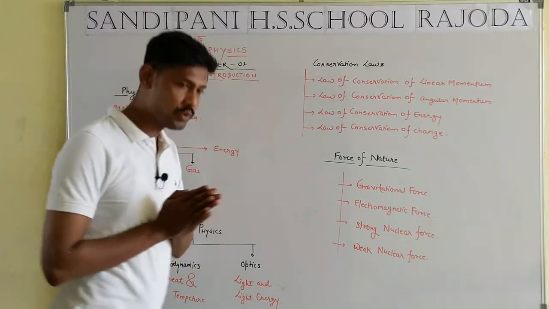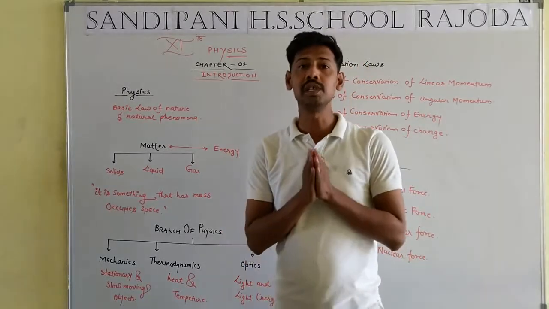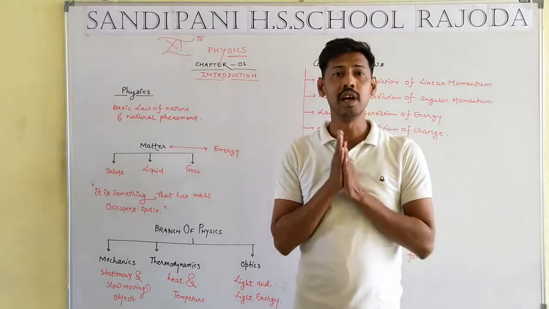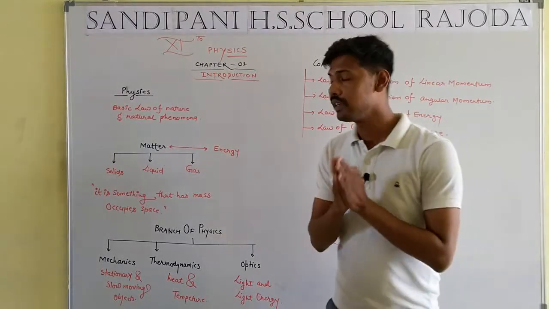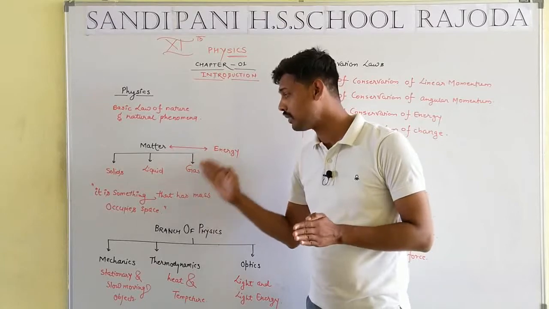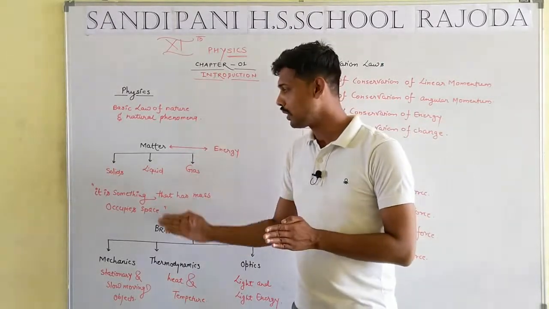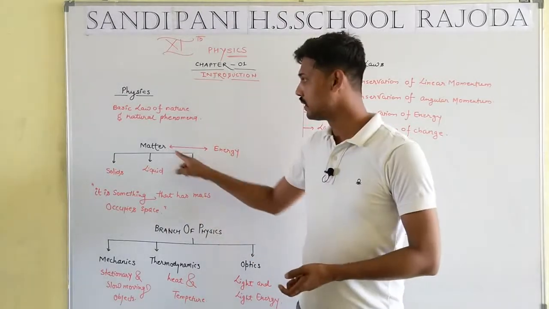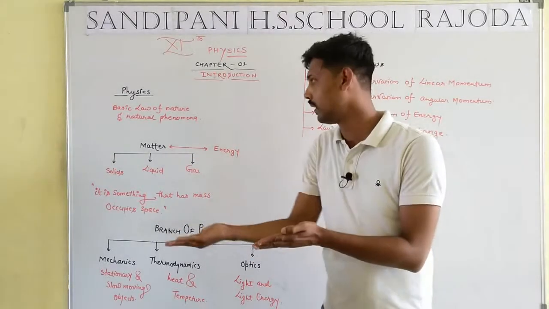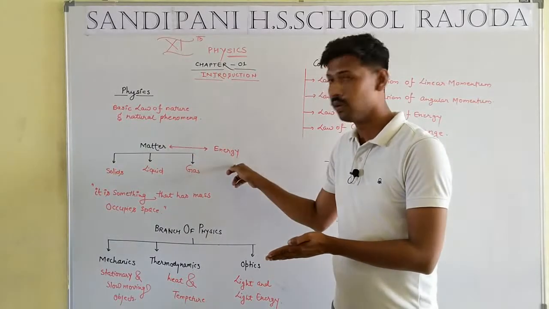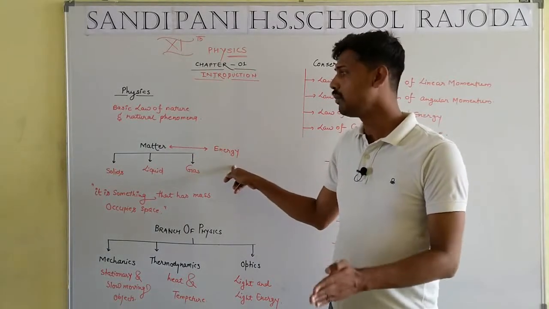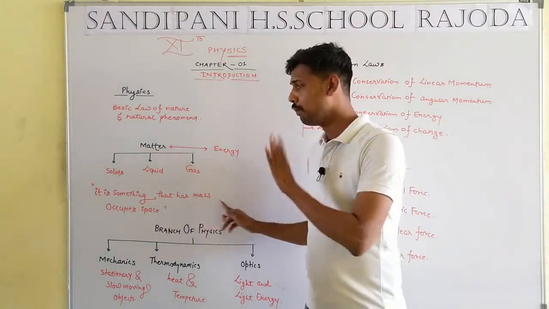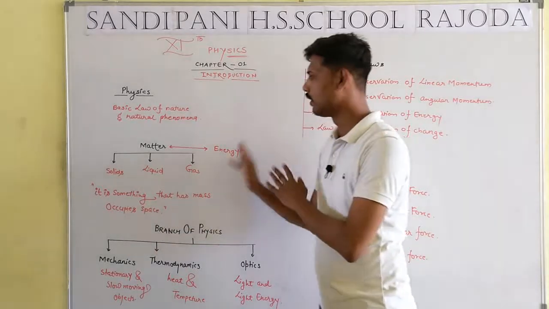So students, physics consists of two basic things. First one is matter and second one is energy. Matter, what is the meaning of matter? It is something that has mass and occupies space. That means weight with space is known as matter. Opposite to matter is known as energy. That means it is something that has no mass, doesn't have space, is known as energy.